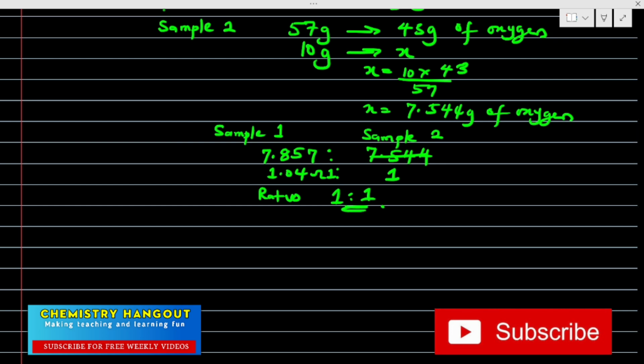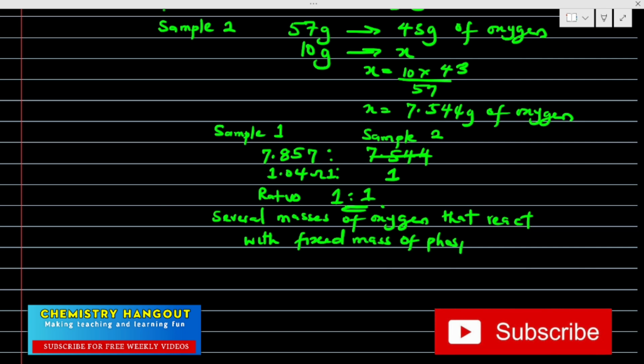Which means the several masses of oxygen that react with a fixed mass of phosphorus are in ratio 1:1.